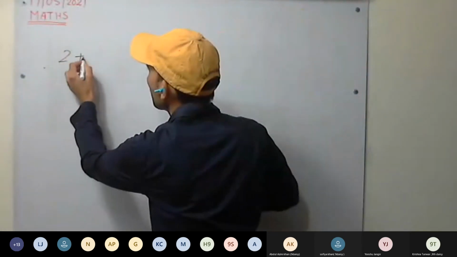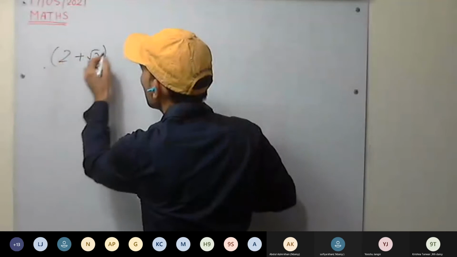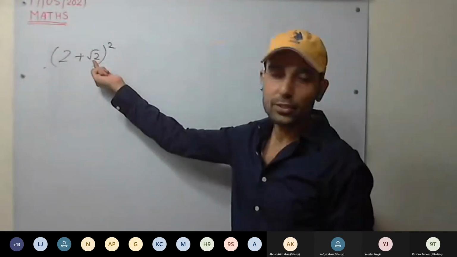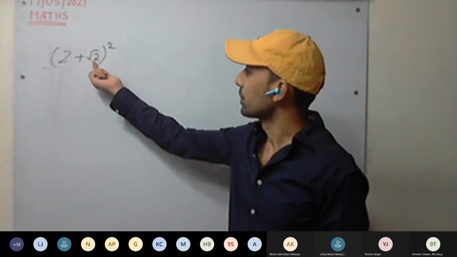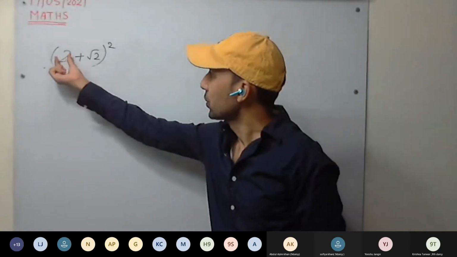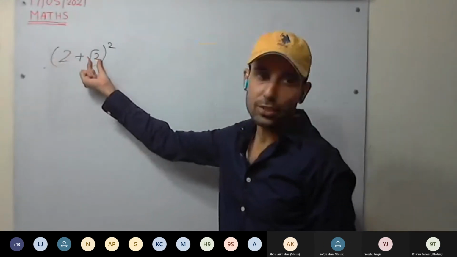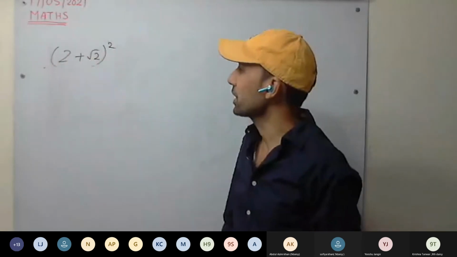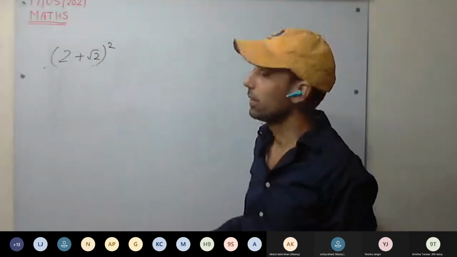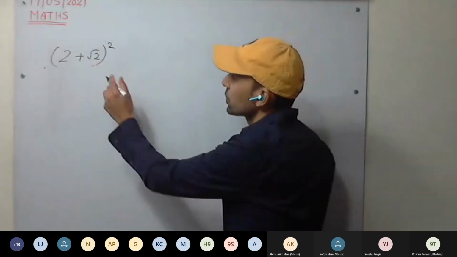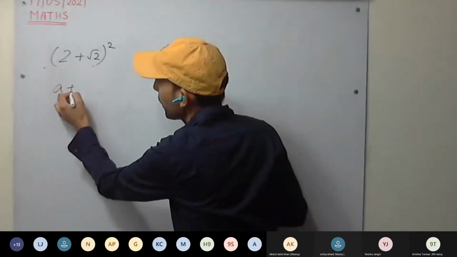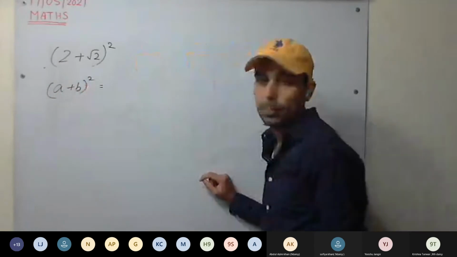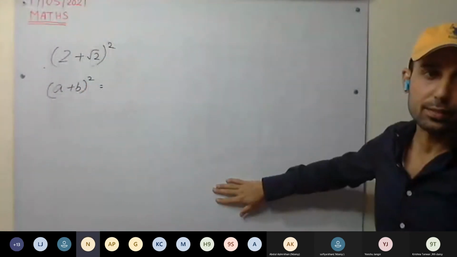So we are having the number 2 plus root 2, the whole square. So is 2 plus root 2 rational or irrational? It is irrational. 2 is rational, root 2 is irrational. So 2 plus root 2, their sum becomes irrational. Now take the square of this and check whether it's rational or not. So it is in the form of a plus b the whole square. How can we solve a plus b the whole square? Anyone in class who is having doubts here?